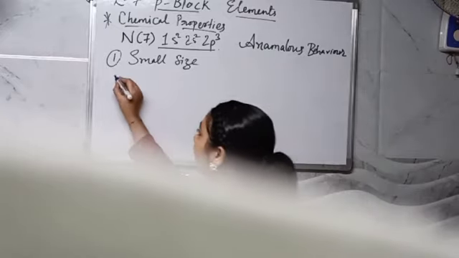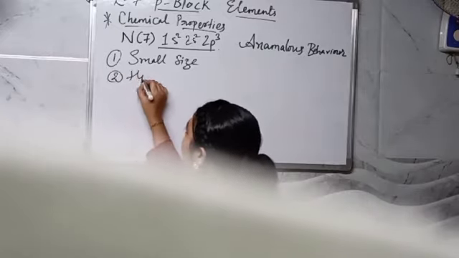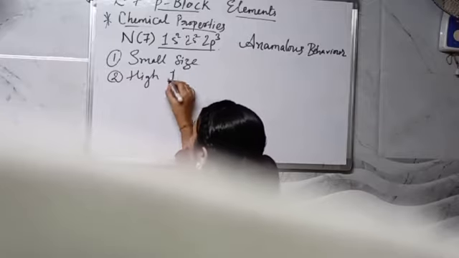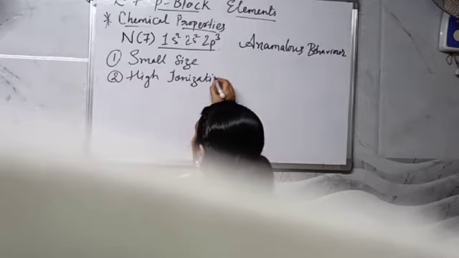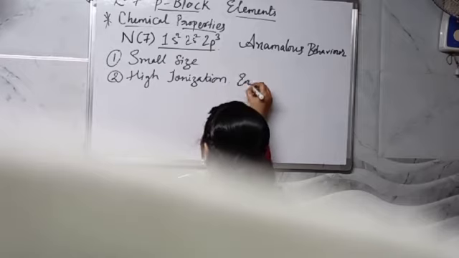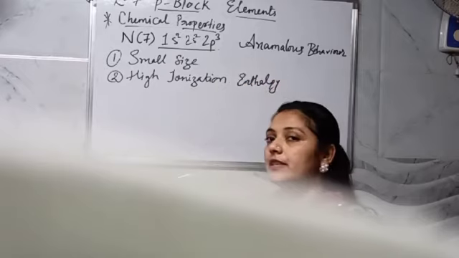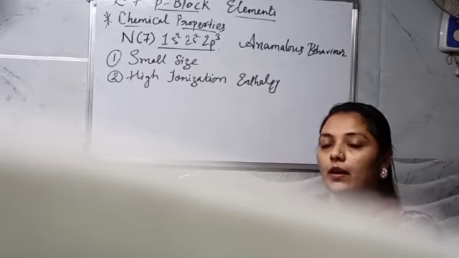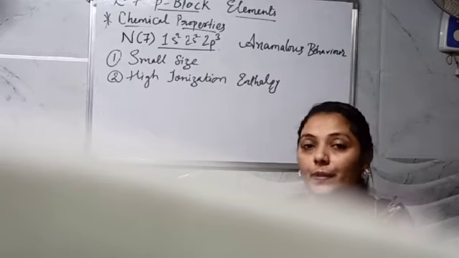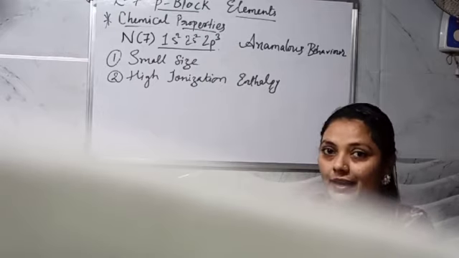Number 2, high ionization enthalpy. It is having a high ionization enthalpy. You know what is enthalpy, right?